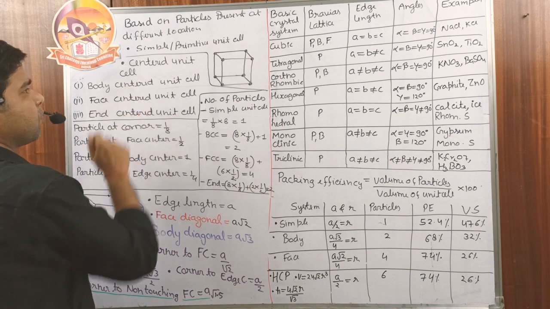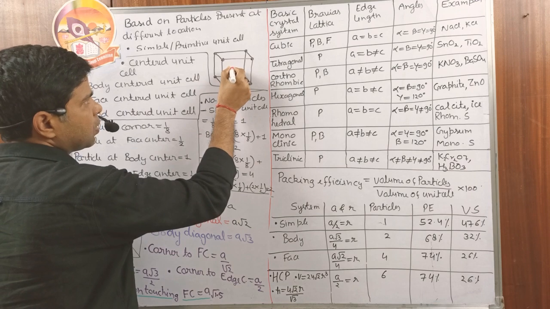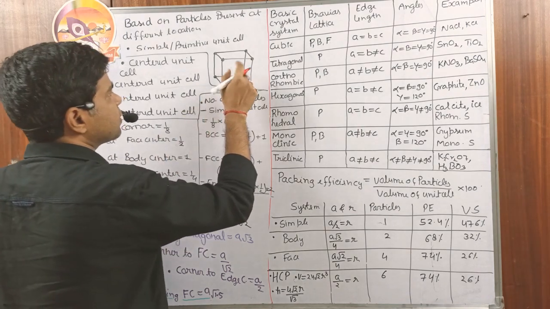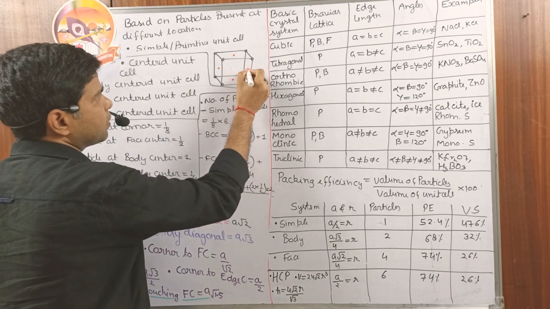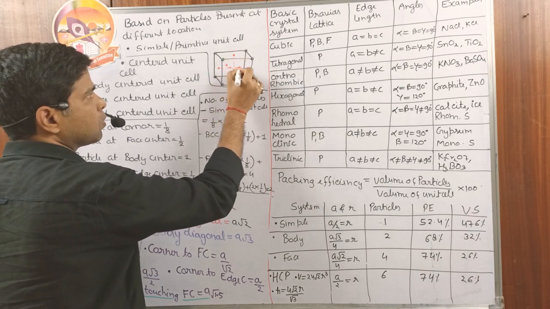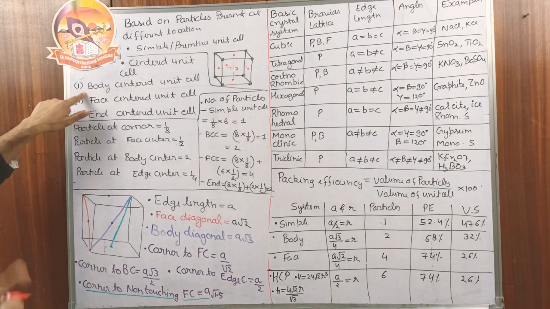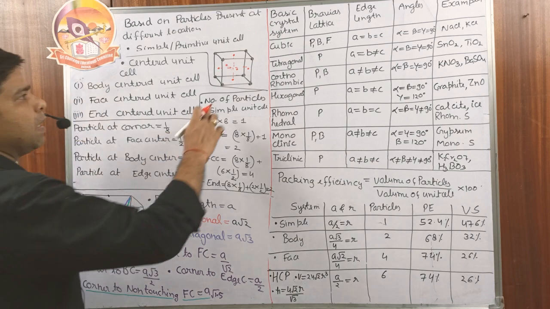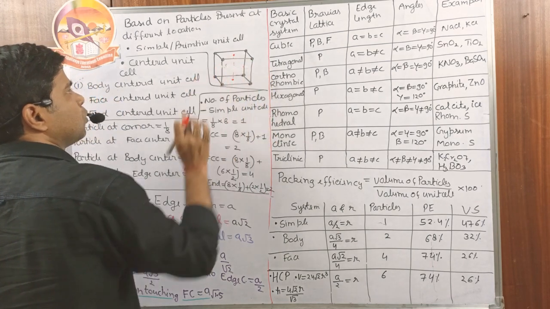First, the body centered unit cell: we have a particle at the body center in addition to the corners. Then the face centered unit cell: we have particles at all the face centers in addition to the corners. So in the simple unit cell, only corners. In the body centered unit cell, the corners and the body center. In the face centered, the corners and face centers. But in the end centered, the particles are present at only two opposite face centers.